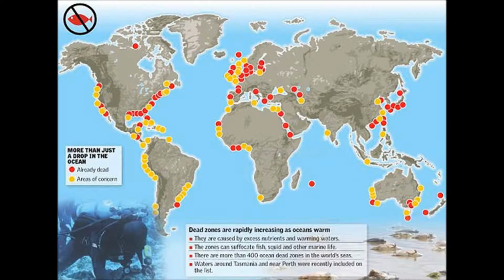Dead zones are hypoxic, low-oxygen areas in the world's oceans and large lakes caused by excessive nutrient pollution from human activities coupled with other factors that deplete the oxygen required to support most marine life in bottom and near-bottom waters. Scientists have identified 415 dead zones worldwide.